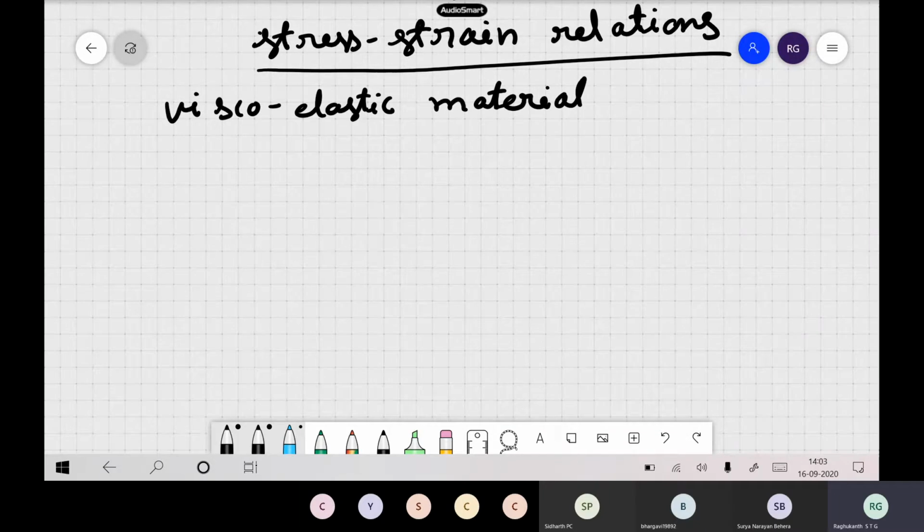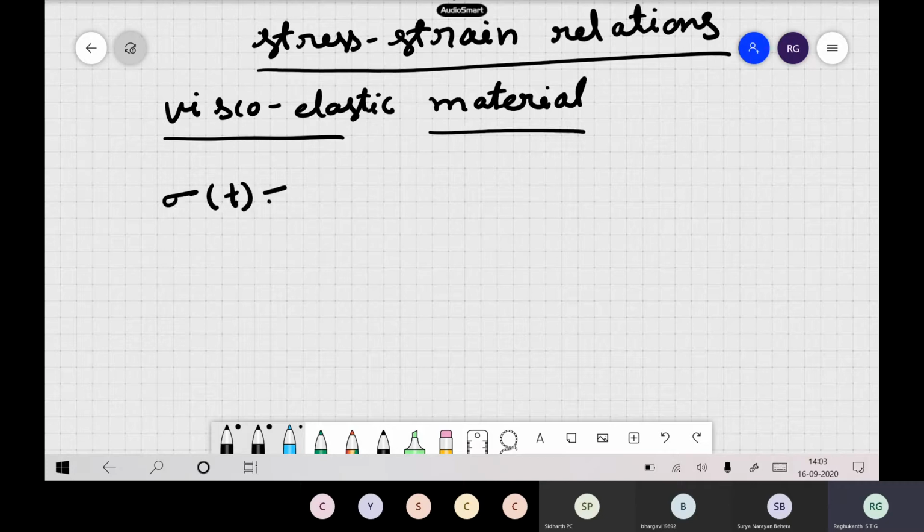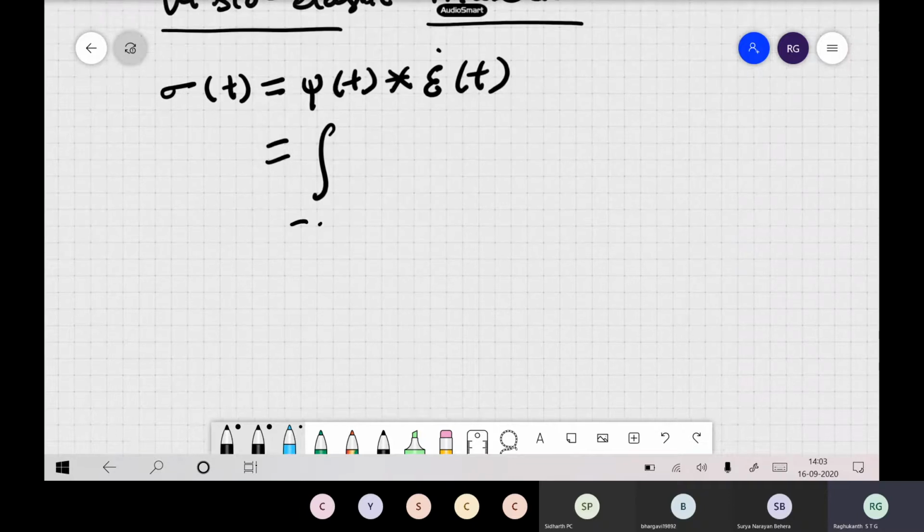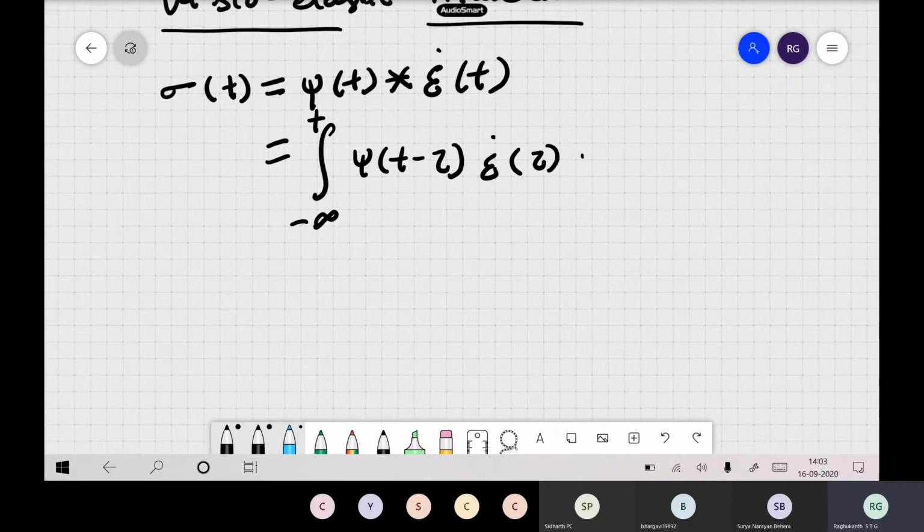As we already said, for a viscoelastic continuum, the stress strain relation we generally write like this. If it is one dimensional, sigma of t equals psi of t, a convolution integral with epsilon dot of t. If you write it in terms of convolution, it is the integral from minus infinity to t of psi of t minus tau, epsilon dot of tau d tau. So this is our constitutive equation.